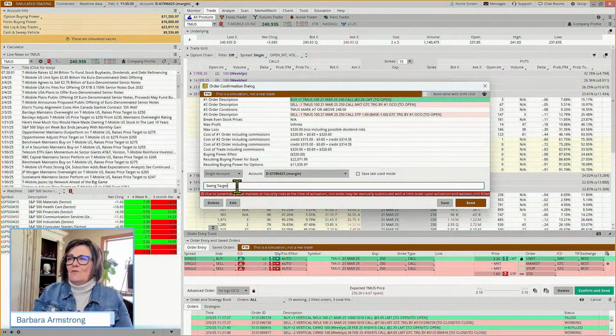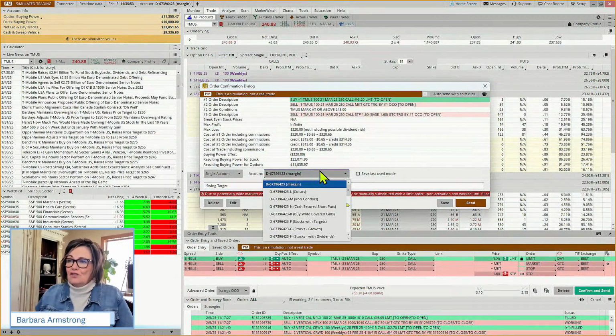And some might say, well, then why aren't you doing two contracts? Because then you're not really risking $320. But if you want to err on the side of being conservative, if the stock gaps down, you're not guaranteed to get out with your $1.60. And so it's just a more conservative position sizing approach.